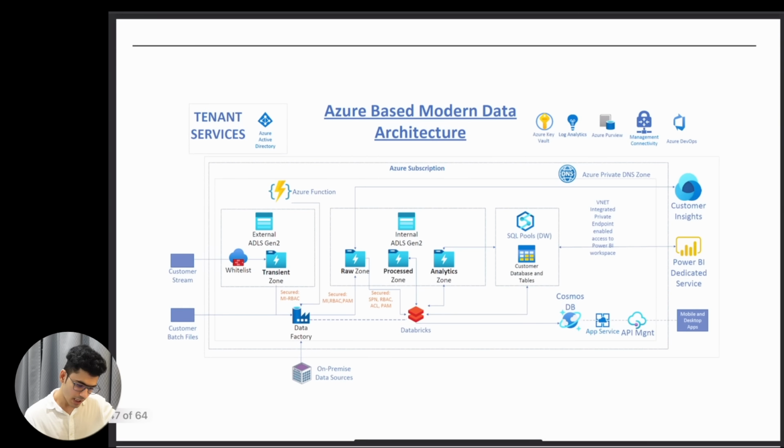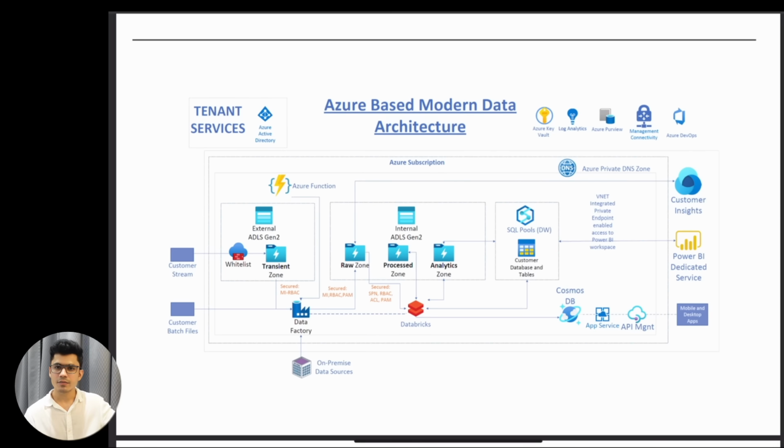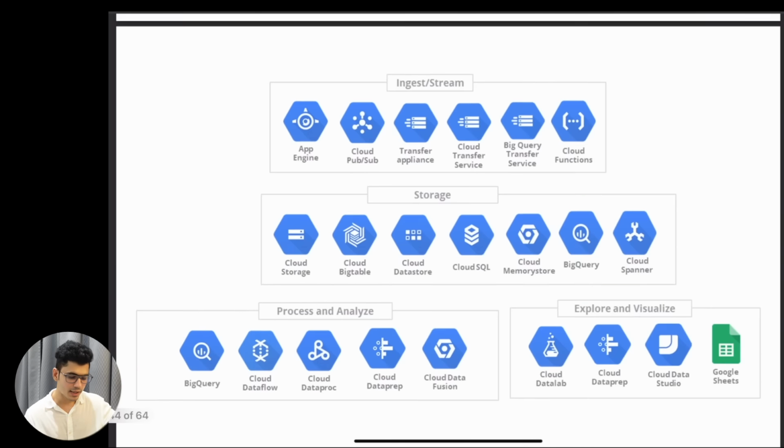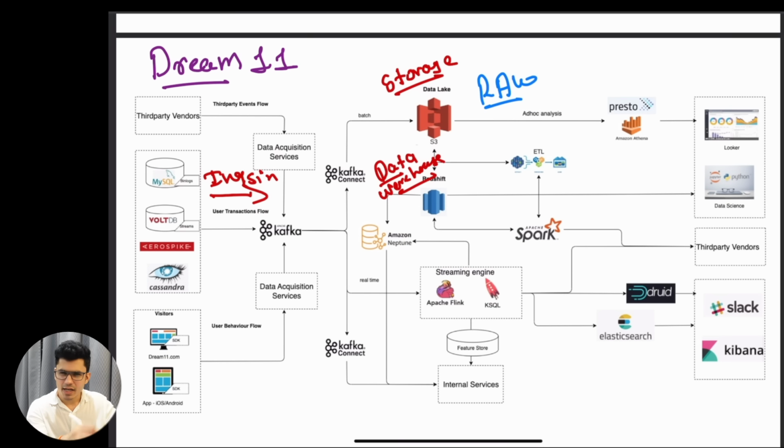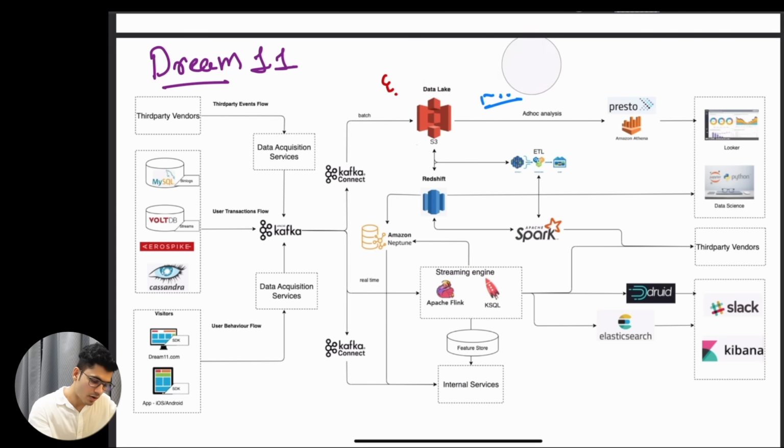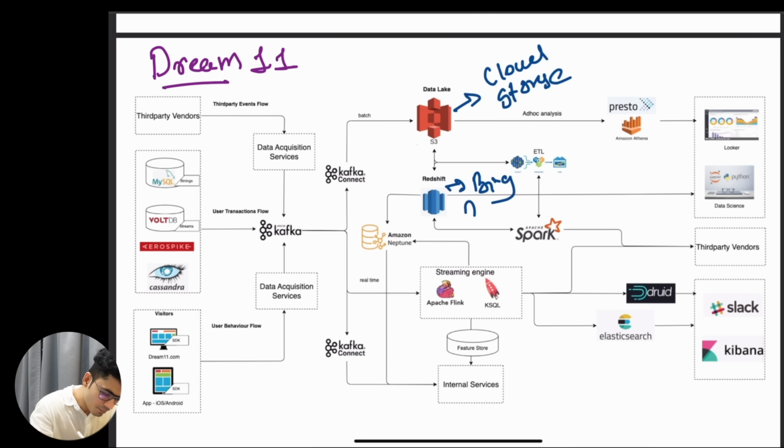Now this is the architecture side of the same thing, just like AWS. I can replicate this entire architecture on GCP and also on Azure. What I will have to do is basically replace services. Let's say I'm replacing this entire thing onto GCP: instead of S3, I will use Cloud Storage. Instead of Redshift, I will use BigQuery.